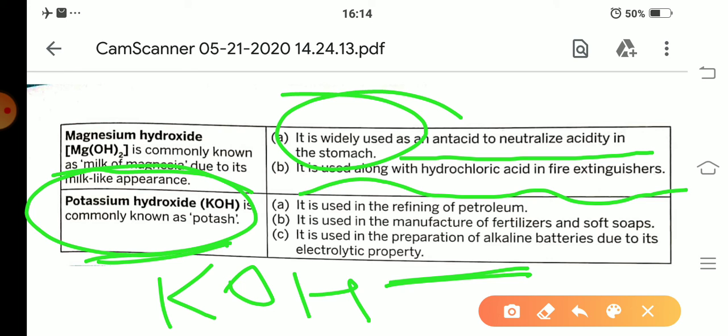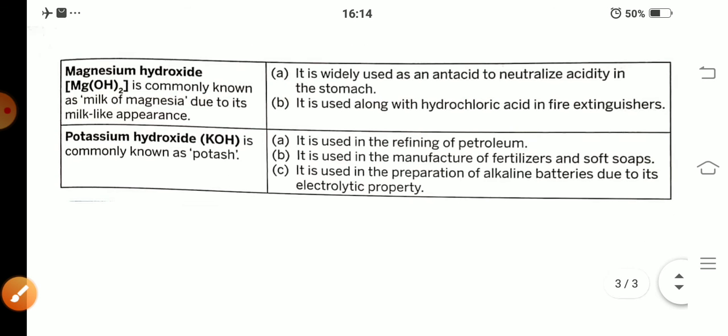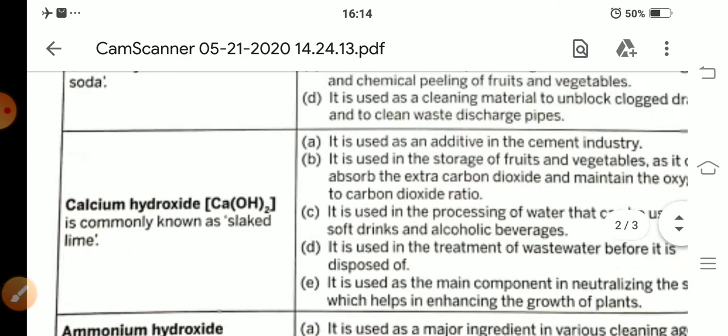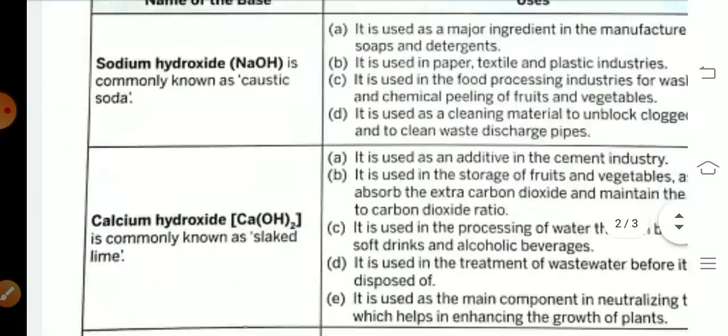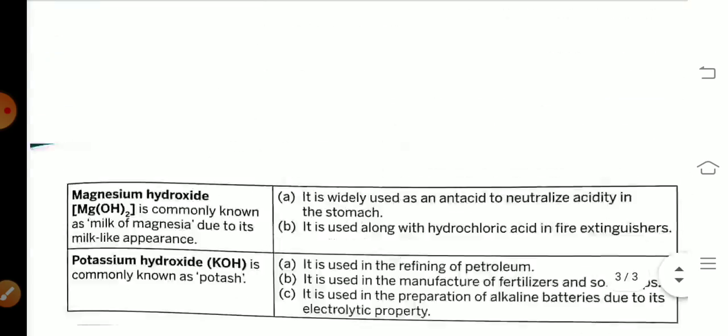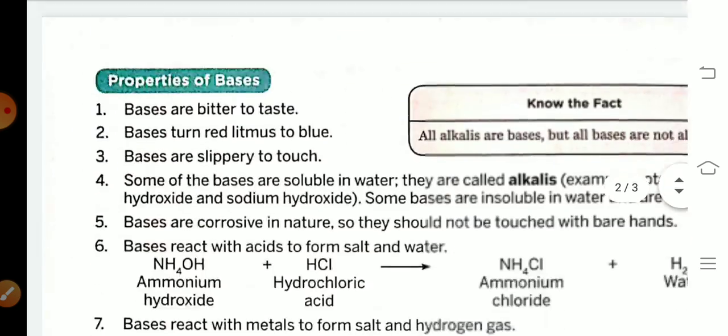In our next class we will study about salts and also indicators, for identifying acids and bases, that is, acidic substances and basic substances.